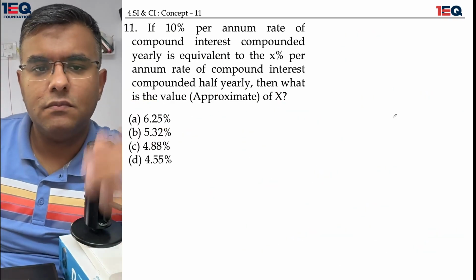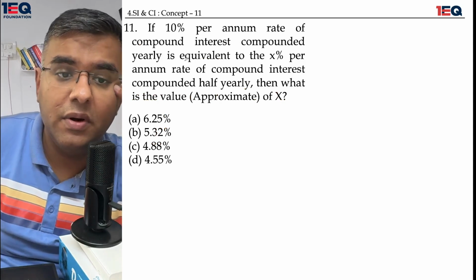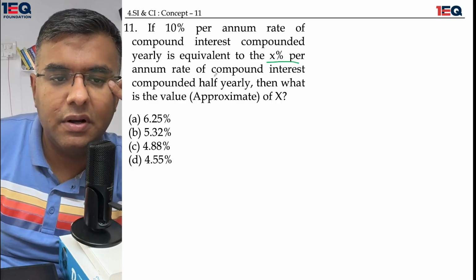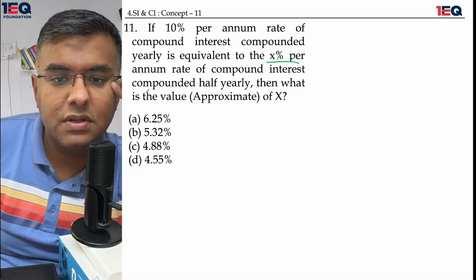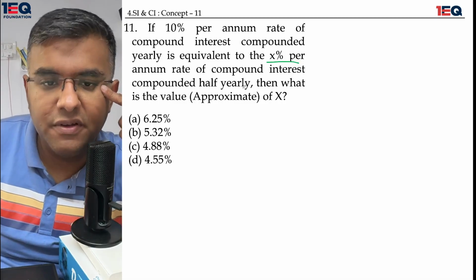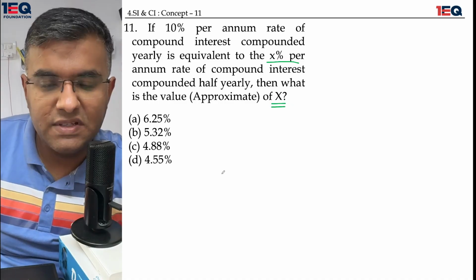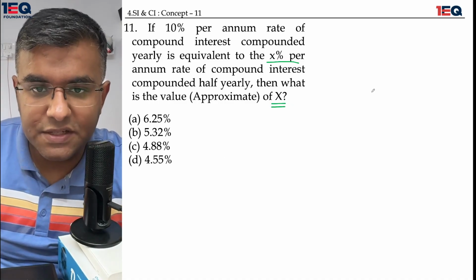If 10% per annum rate of compound interest compounded yearly is equal to X percent per annum rate of compound interest compounded half yearly, then what is the approximate value of X percent? Or what is the approximate value of X? So this is a really interesting question.